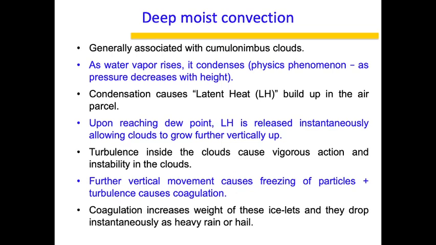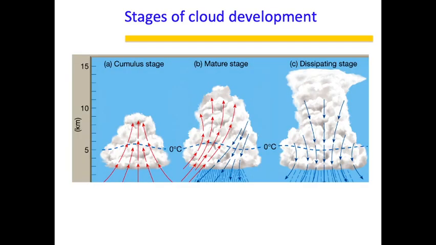So the parcel will grow bigger and bigger and bigger, and once it grows to a size which cannot be sustained in the atmosphere, it will just fall down. That's exactly how rain and hail comes down, right? Because the water parcel has grown to a very big size, and it will just fall down as rain or hail. So this deep moist convection usually happens when there is very high CAPE and low CIN. So we have to keep that in mind. So now we have understood the dynamics of clouds and how thunderclouds can form because of deep moist convection. Normal clouds have normal CAPE and normal CIN. Thunderclouds have high CAPE and low CIN.